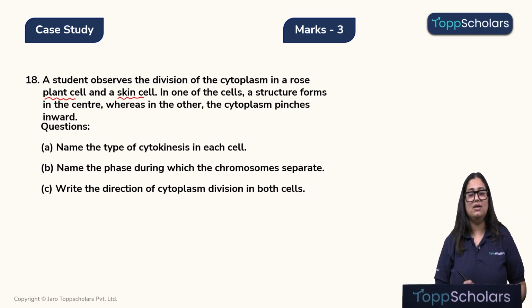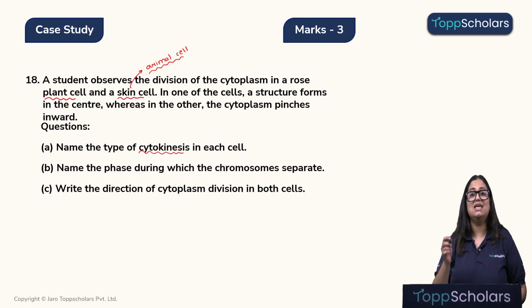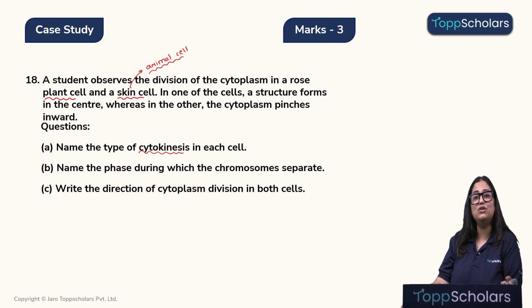Alright. Now, a skin cell is obviously an animal cell. I hope this is already clear. So, now they are asking children, name the type of cytokinesis which is seen in the plant cell as well as in the animal cell. So, children, we already know about this, that in the plant cell, the cytokinesis is by a cell plate method formation.